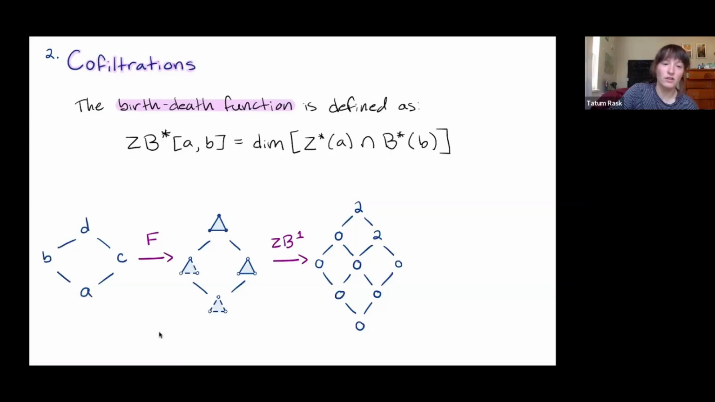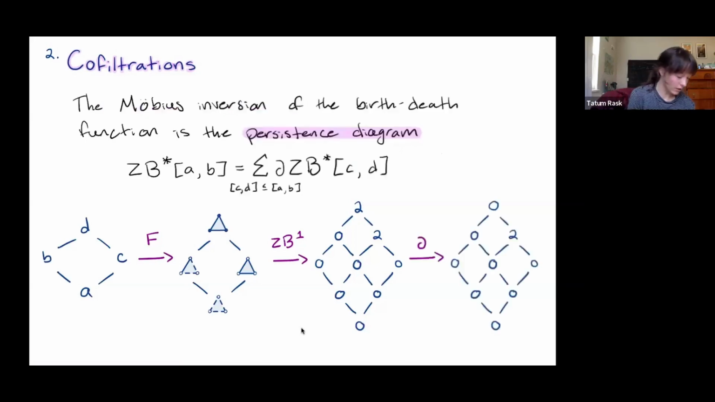We could look at the cofiltration I have on the screen and compute its birth-death function, looking at 1-cocycles and 1-coboundaries. And then just like before, this tells us which cocycles are born at or before A that die at or before B. But we want to know precisely when these cocycles are born and when they die. So in order to get that information, we are going to Möbius invert. So again, we're going to use this fundamental theorem of calculus looking definition to find the Möbius inversion of our birth-death function, and this will give us our persistence diagram.